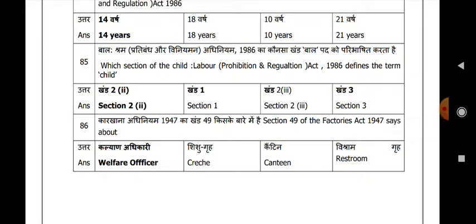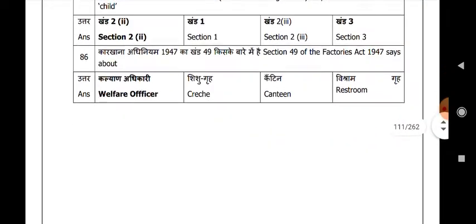Section 49 of the Factories Act 1948 talks about the welfare officer.